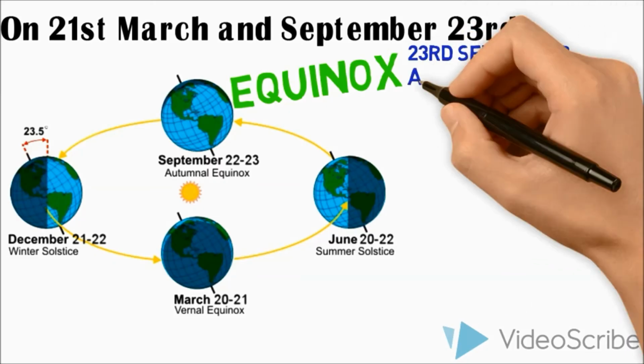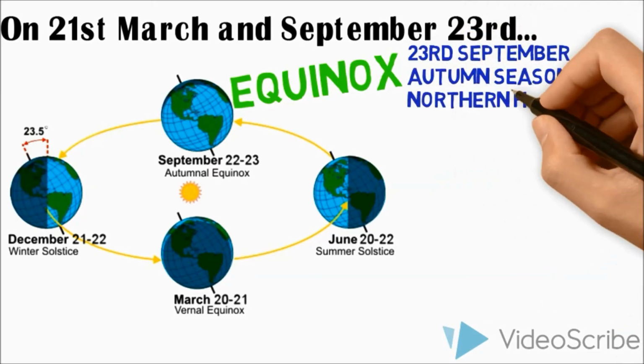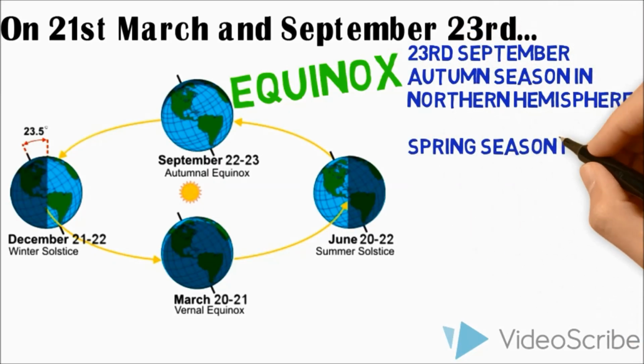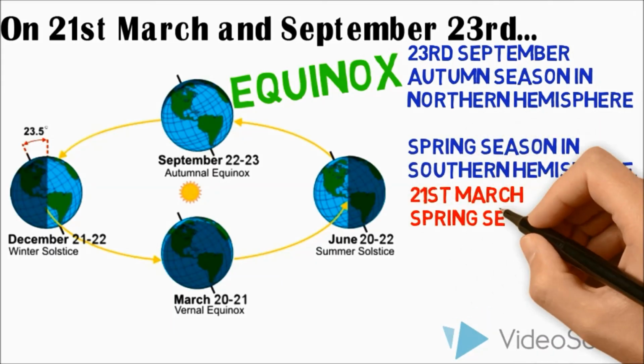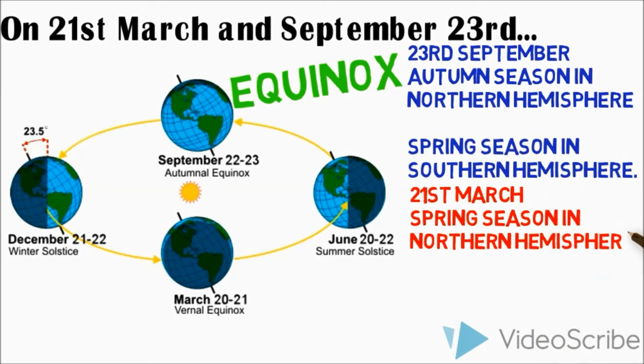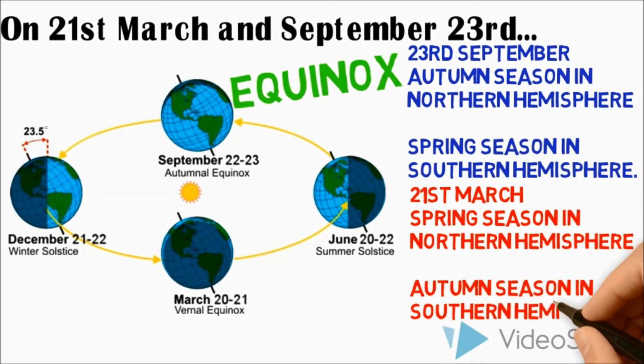On 23rd September, it is autumn season in the northern hemisphere and spring season in the southern hemisphere. The opposite is the case on 21st March, when it is spring in the northern hemisphere and autumn in the southern hemisphere.